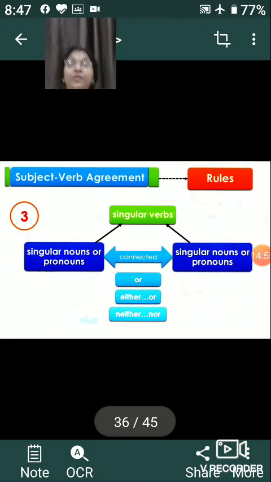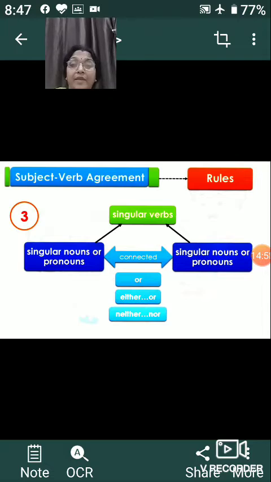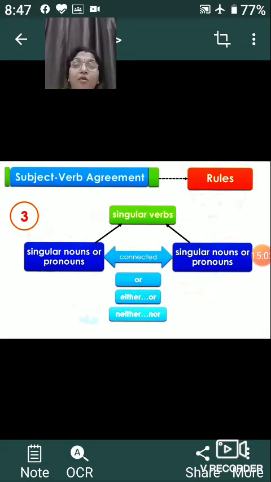Now coming to the third rule of subject verb agreement, where we are talking about a singular noun or a pronoun when we are connecting it. Okay, listen to this very carefully.